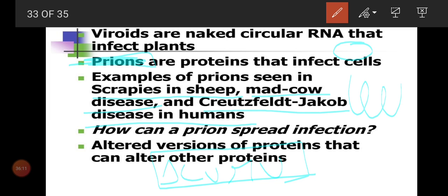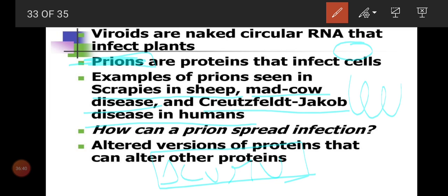The persons will die. So why am I telling these stories? Because this prion is that much infectious material, though it is only a protein. It is a very dangerous protein. Prions cause so many diseases, like Creutzfeldt-Jakob disease in humans, scrapie in sheep, and mad cow disease. Please learn by heart the names of the diseases alone. The stories I am telling are to understand the concept, to keep some touch with that.